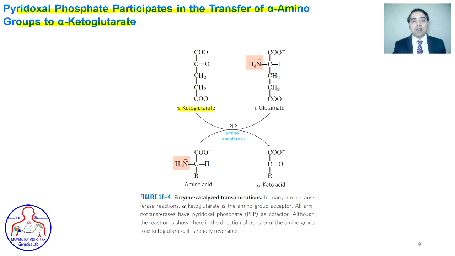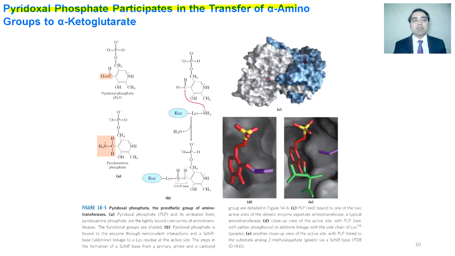Alpha-ketoglutarate, under the action of PLP, is converted into L-glutamate, and this amine group is coming from the L-amino acid that is itself converting into the alpha-keto acid. Pyridoxal phosphate participates in the transfer of the amino group to alpha-ketoglutarate. This is the pyridoxal phosphate, and this is the amine group attached to it. This pyridoxal phosphate is the cofactor of the enzyme aspartate aminotransferase.